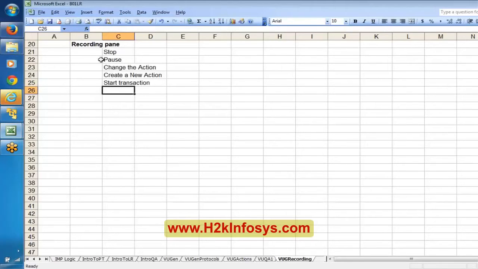If we discuss this recording pane in detail now, we may not understand it. For this, we have to understand what is meant by transaction and so on. However, here we also have stop transaction, comments, and some checkpoint. Generally, a recording pane is going to contain these options. We already used stop and we already changed the action. Pause, when you click on it, is going to stop the recording of the communication between the client and server.